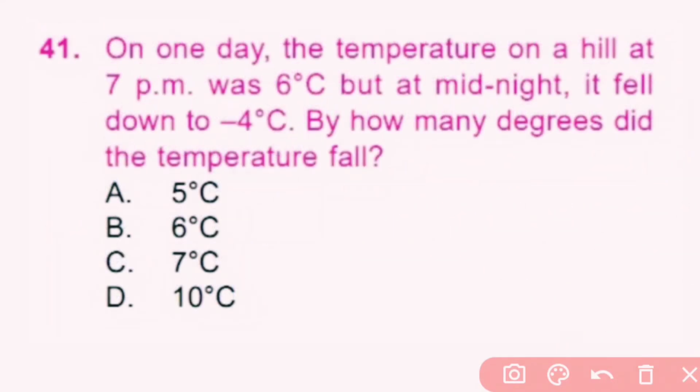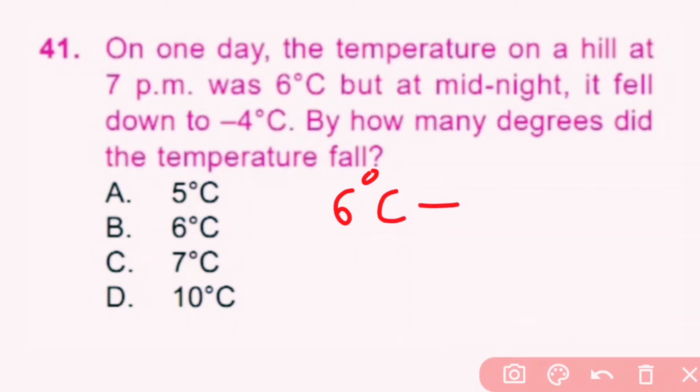Question number 41. On one day, the temperature on a hill at 7 p.m. was 6 degrees Celsius, but at midnight it fell down to minus 4 degrees Celsius. By how many degrees did the temperature fall? So at 7 p.m. the temperature was 6 degrees Celsius, and at midnight it fell down to minus 4.